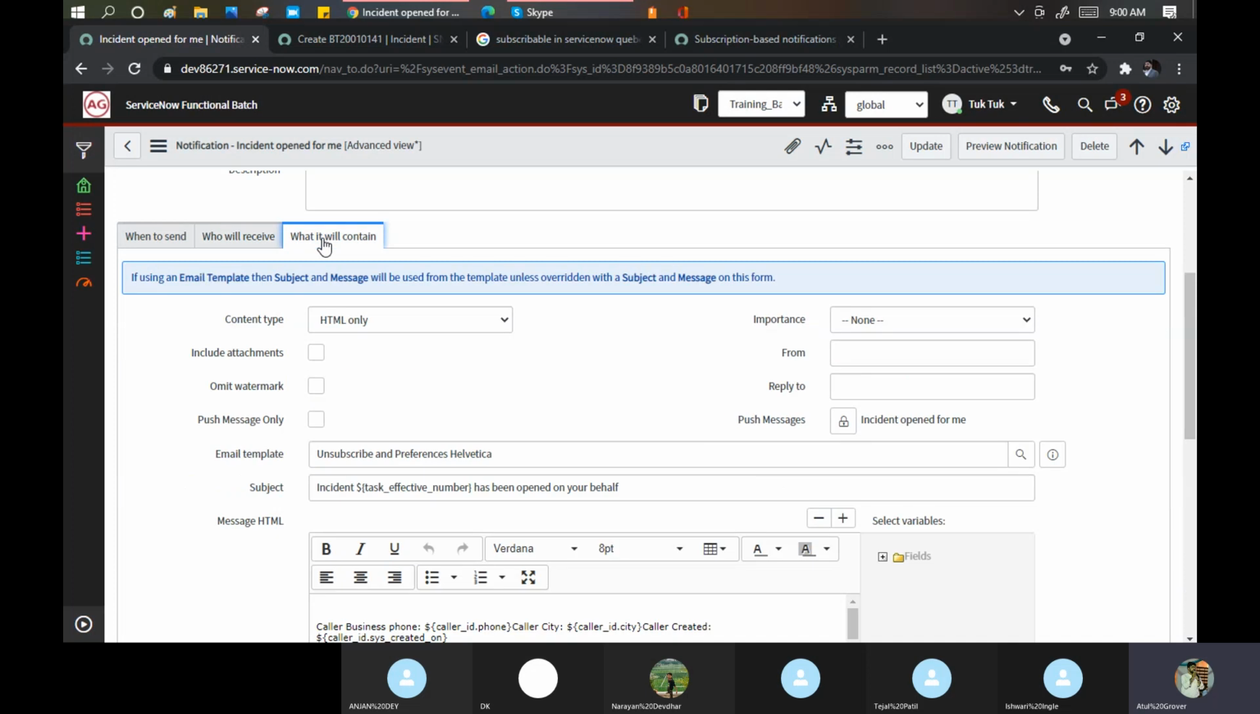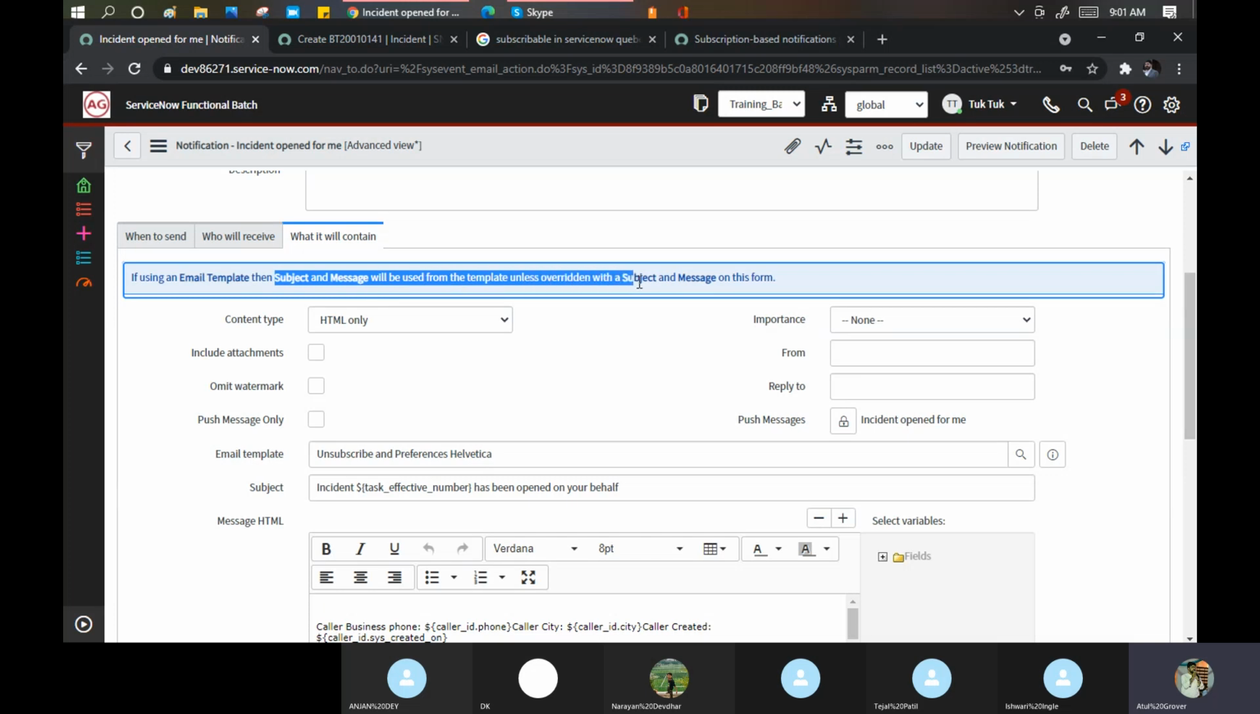What it will contain. What message you want to put. What columns you want to show them. What field values you want to show them. So if using an email template, okay, I'll come to this part, then subject and message will be used from the template unless overridden by subject and message on the form. Okay.